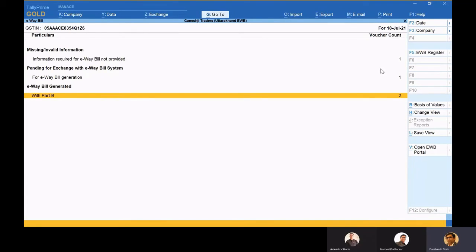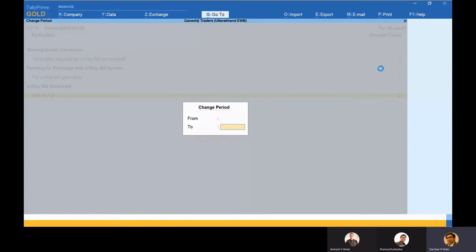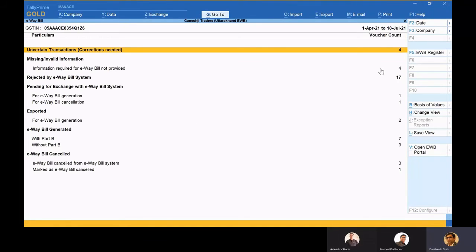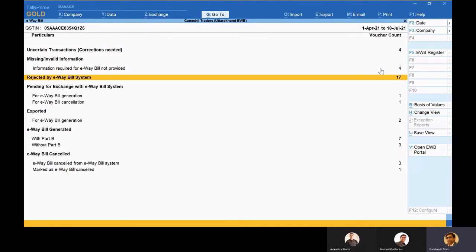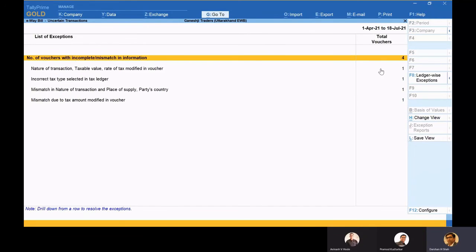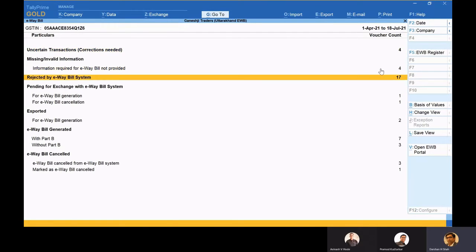So here it will keep on shuffling. Okay, this is the entire report which is there in e-way bill. It is very neat and clean, and if any businessman, consultant or accountant wants to know the summary of his e-way bill position, whether it has been sent properly, or whether any information is missing, that can get captured over here. Like here, if these transactions have some missing information, it can be written over here, or if there is incorrect information, then also it will prompt you over here.